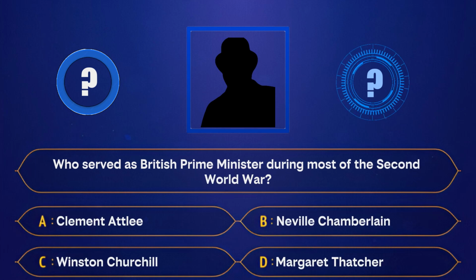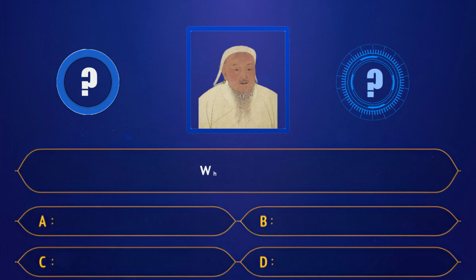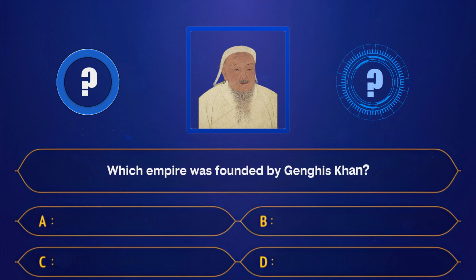A. Clement Attlee. B. Neville Chamberlain. C. Winston Churchill. D. Margaret Thatcher. Correct answer, Winston Churchill. Which empire was founded by Genghis Khan?